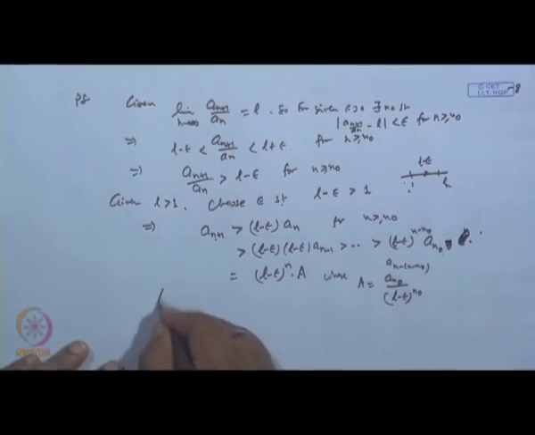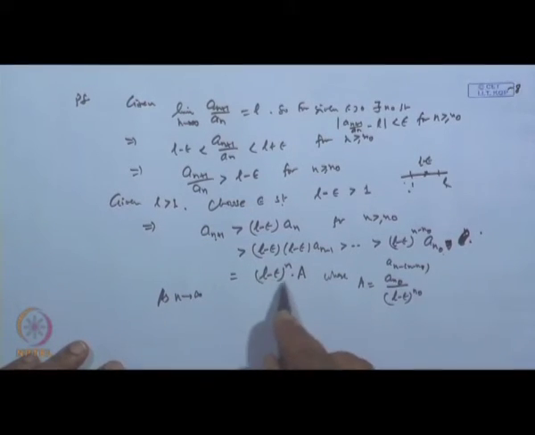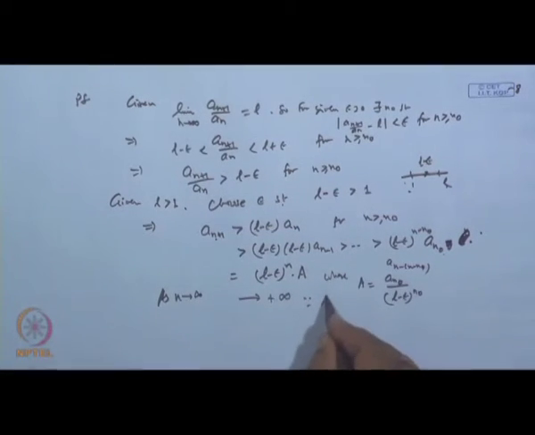Now, once A is fixed, as n tends to infinity, what happens? This keeps on increasing, so this limit will go to plus infinity, because L minus epsilon is strictly greater than 1.